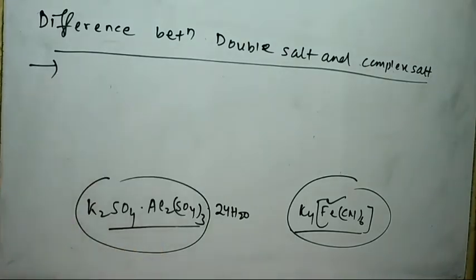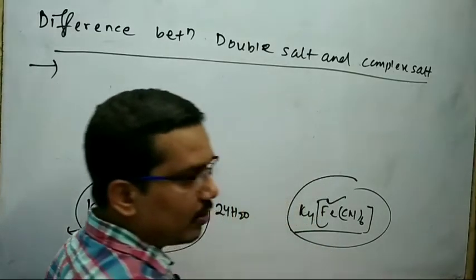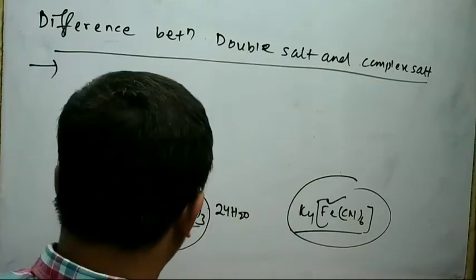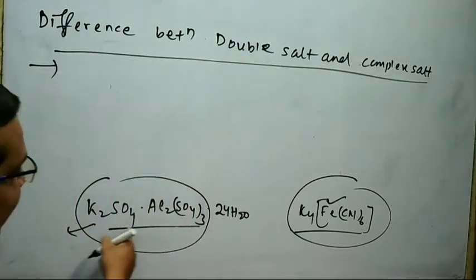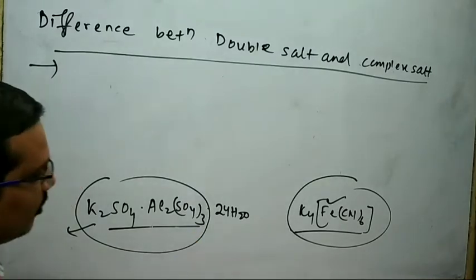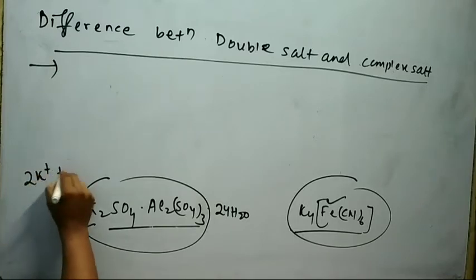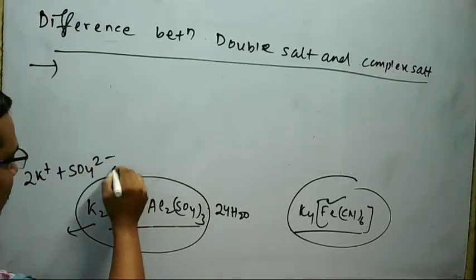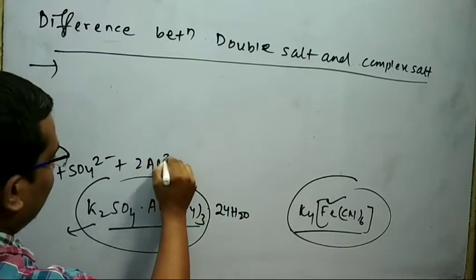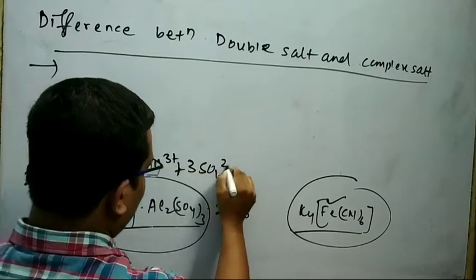If you think about the dissociation of double salt, then double salt undergoes complete dissociation. On the other hand, complex salt do not undergoes complete dissociation. That means when K2SO4.Al2(SO4)3.24H2O undergoes dissociation, it gives 2K+, SO4 2-, 2Al3+, 3SO4 2-.